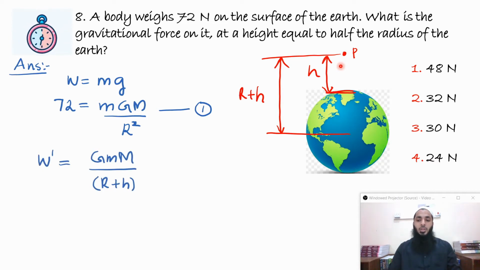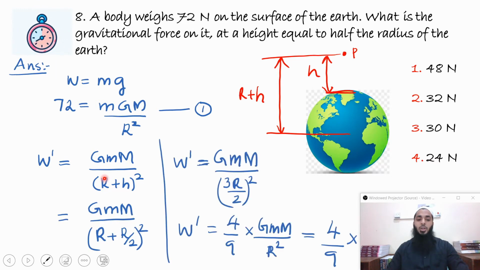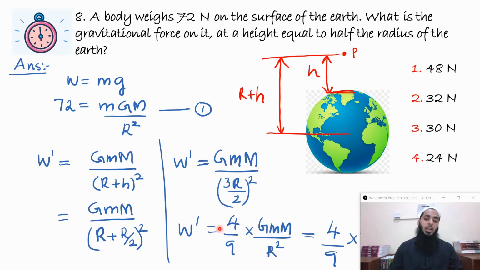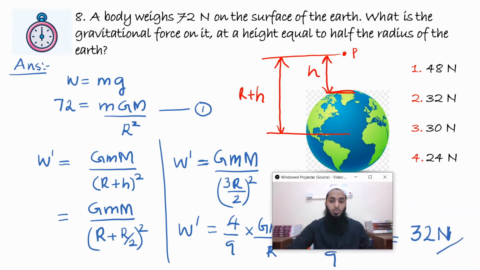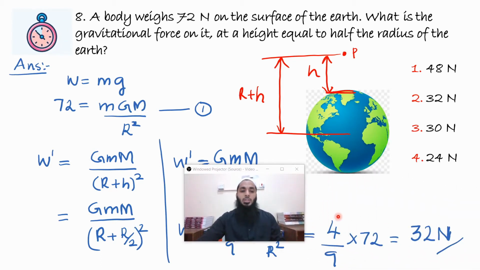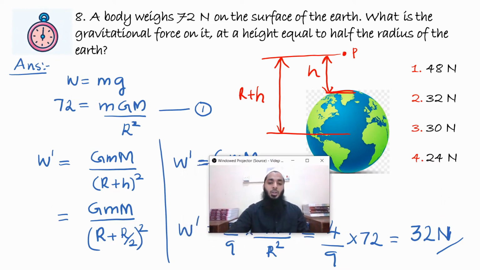W dash, the gravitational force at this point P, is equal to G small m into capital M divided by r plus h whole square. Okay, so h is equal to r by 2. If I substitute that here, then r plus r by 2 will become 3r by 2. 3r by 2 square will become 9r square by 4. That will go in the numerator as 4 by 9 into G small m capital M divided by r square. And so this will come out to be 4 by 9 into 72, which we already found out, and that will be equal to 32. 32 Newton is the final answer.